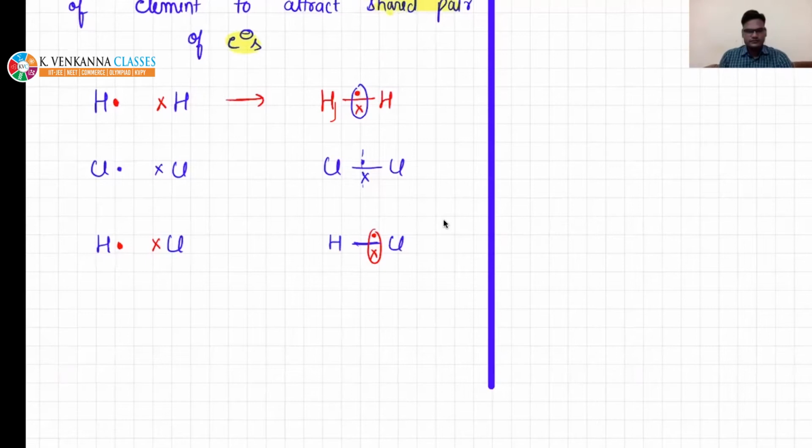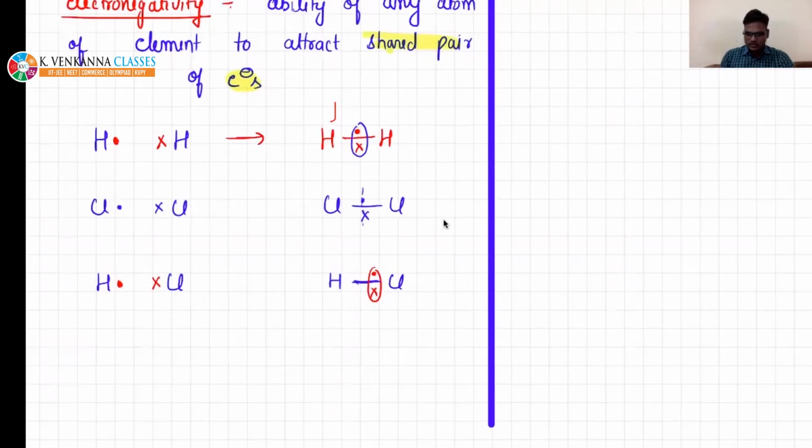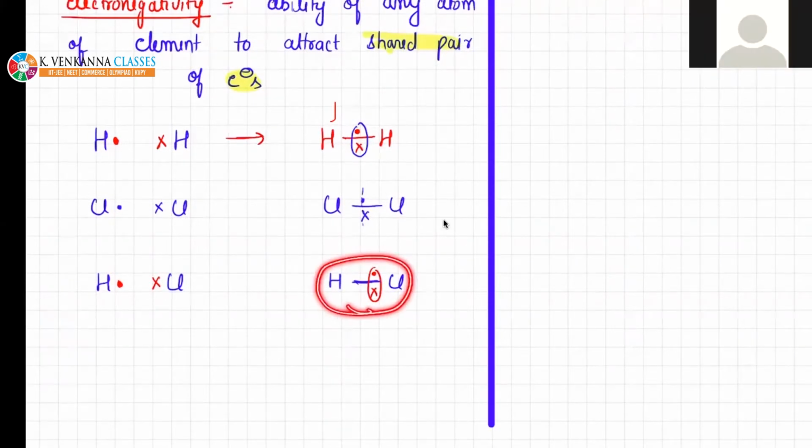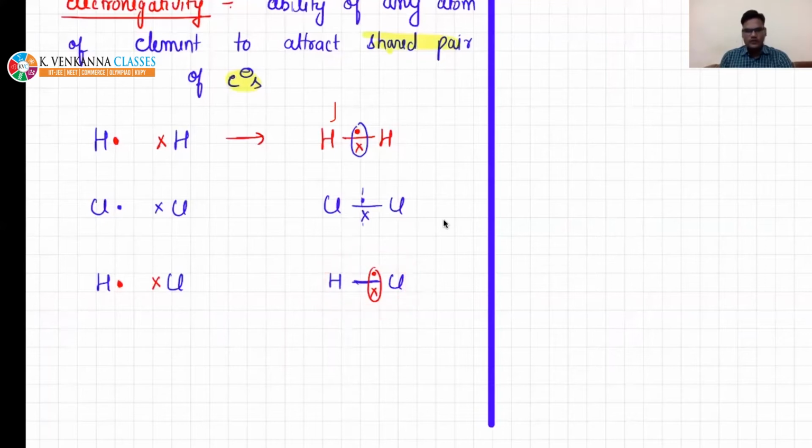Is it okay, beta? Such examples you will see in heteroatomic molecules, in which different kinds of atoms from different elements are present. Do you understand hetero and homo? Yes, very good. Hetero means different and homo means same type of atoms.